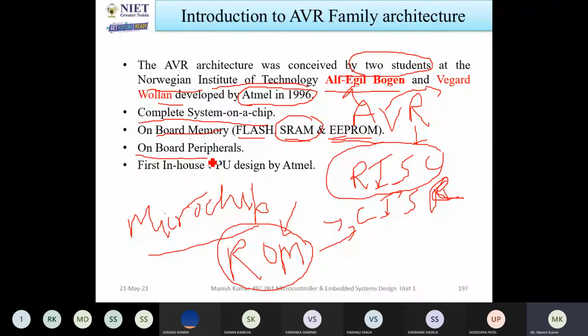Without a mouse, without a keyboard, you can't do anything in the system, computer, laptop, desktop, whatever. So these types of things come under peripherals. So now it has the facility of onboard peripherals. So some peripherals are already attached on the same board.